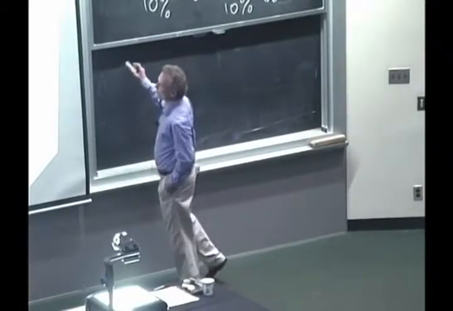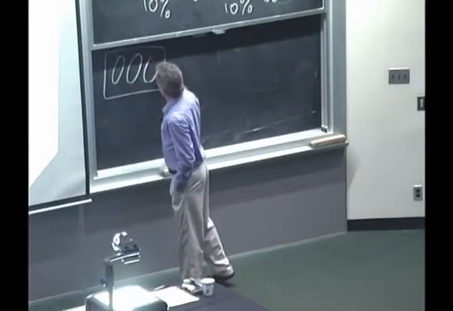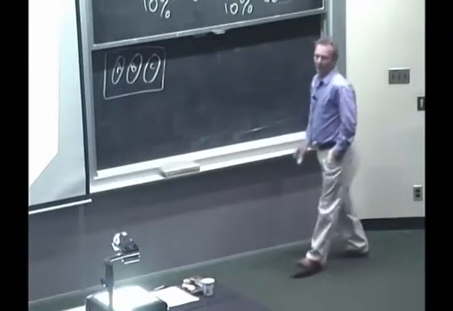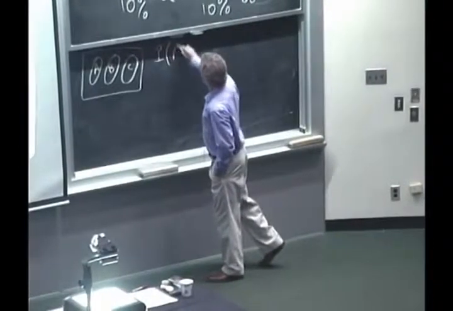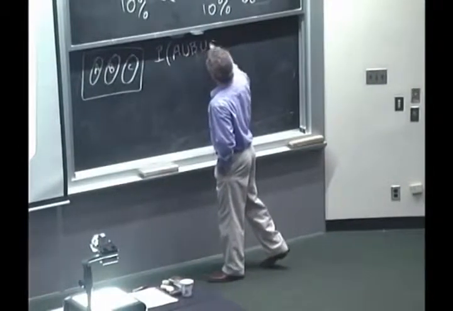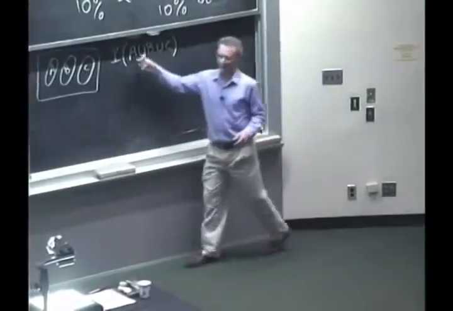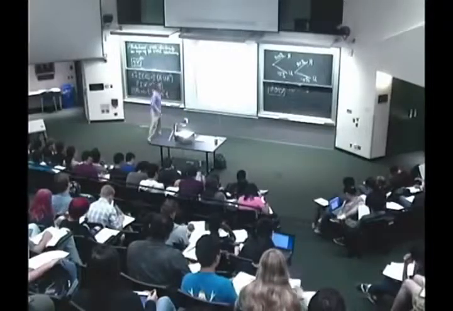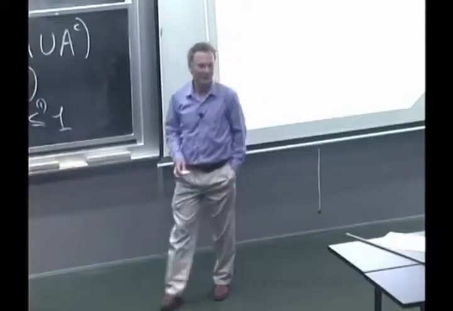How about the union of 3 sets? What kind of probability should it have? So here's an event consisting of three pieces. And I want to say something about the probability of A union B union C. What I would like to say is that this probability is equal to the sum of the 3 individual probabilities. How can I do it? I have an axiom that tells me that I can do it for 2 events. I don't have an axiom for 3 events.